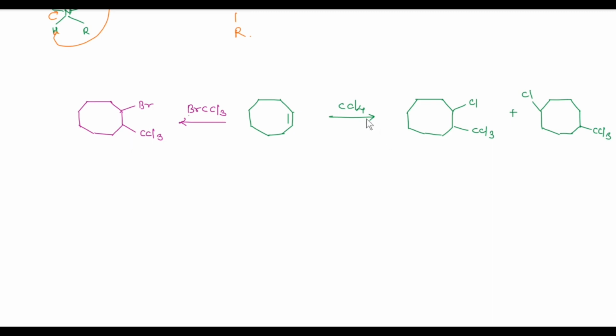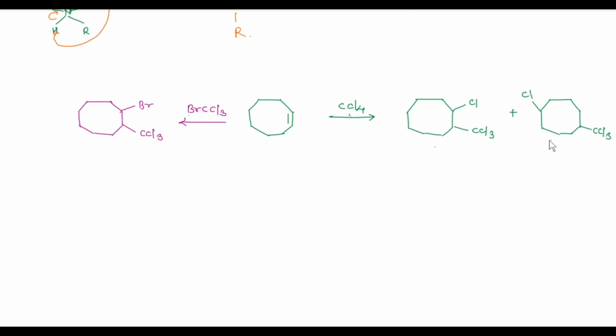In case of carbon tetrachloride, the radical intermediate undergoes two competitive reactions. One is transannular hydrogen abstraction, which is competitive with abstraction of a chlorine atom from trichloromethane or carbon tetrachloride.